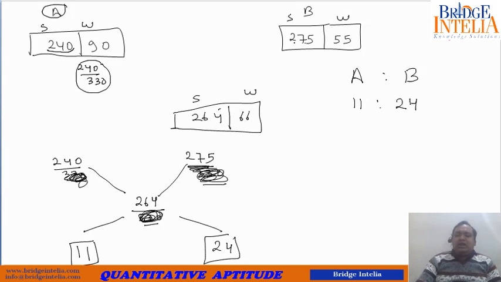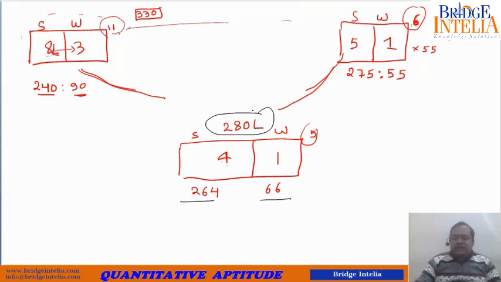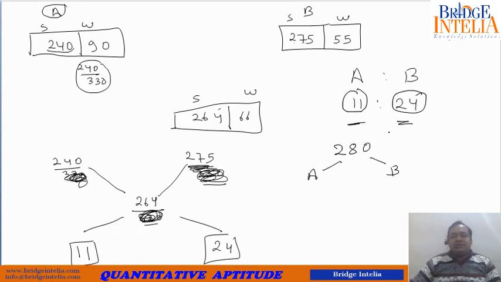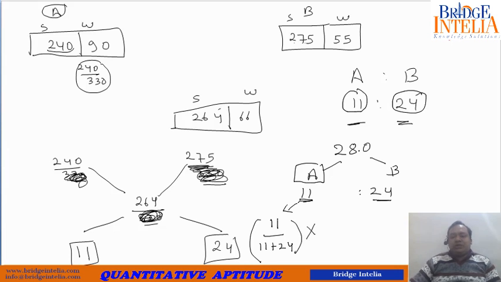So what is the total volume? Total volume is 280. Some part came from A, some part came from B, and the total came out to be 280. So this 280 came from two sources, A and B. The ratio of volumes is 11 is to 24. So what is the volume that came from A? The volume that came from A is equal to 11 parts out of a total of 11 plus 24, 35 parts, of the total volume of 280.